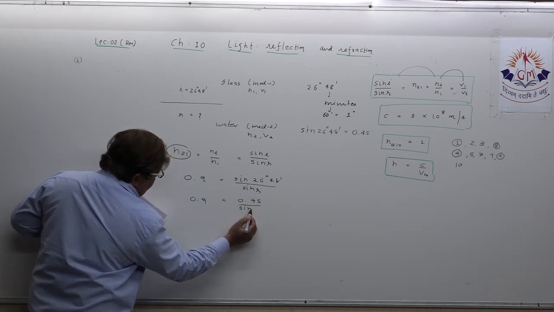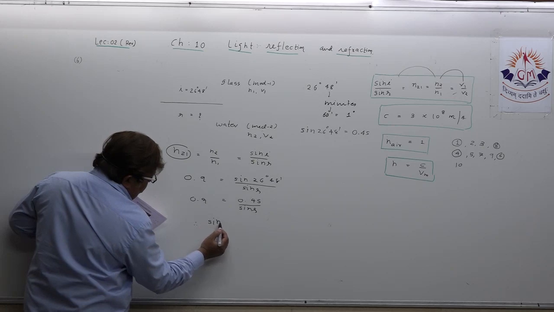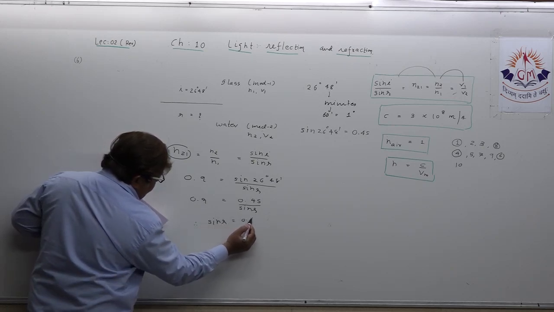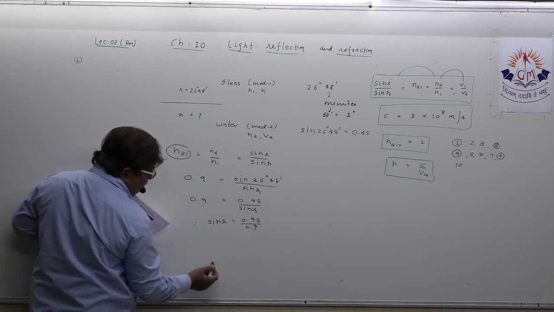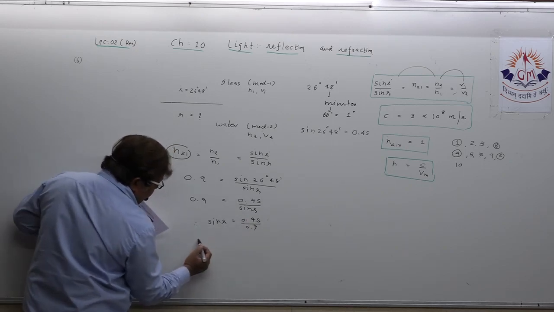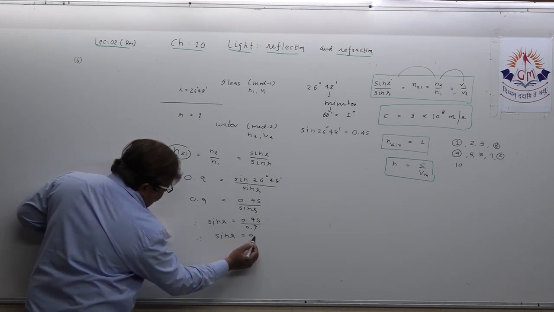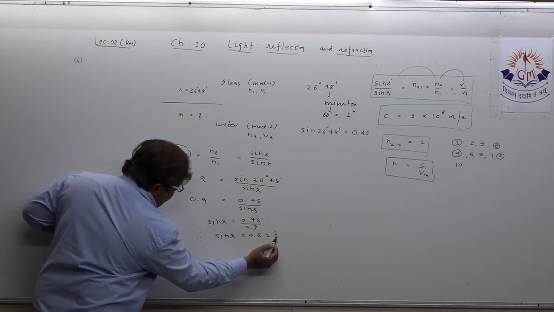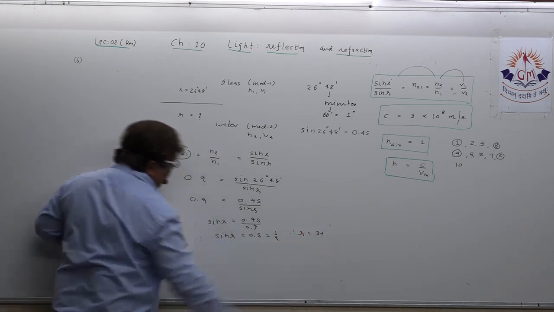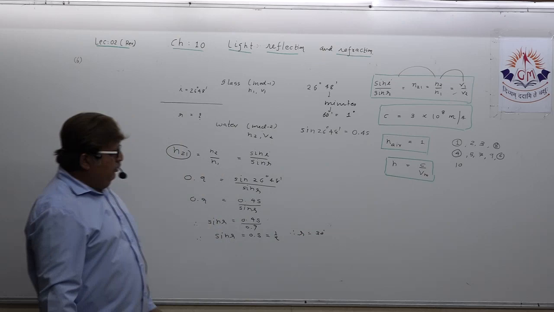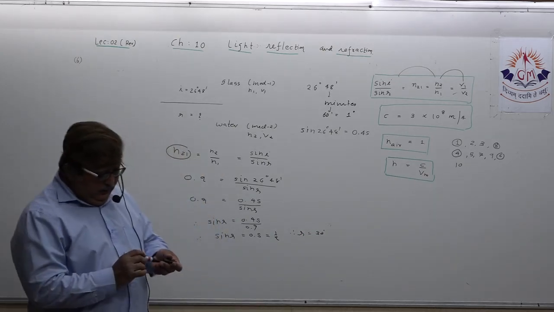Transfer it here, so we got sin r equal to 0.45 upon 0.9. If you just cancel it out, you will get 0.5, that is equal to 1 upon 2. So r will be 30 degree, the angle of refraction. Understand? Is it clear?